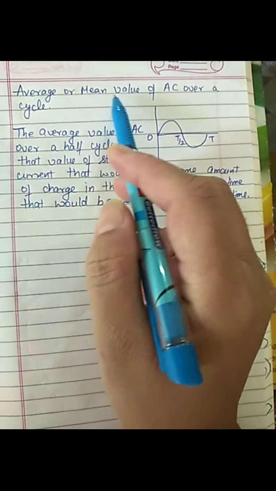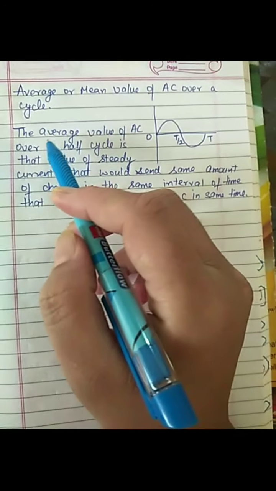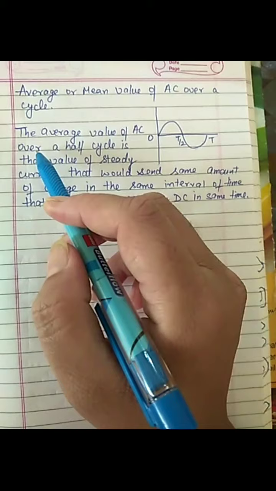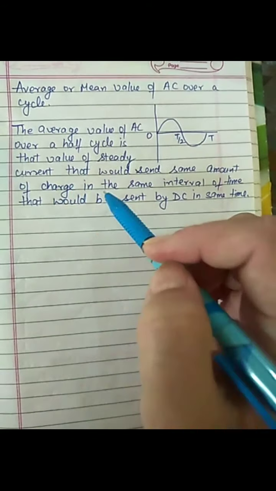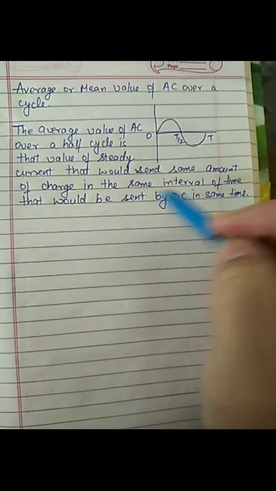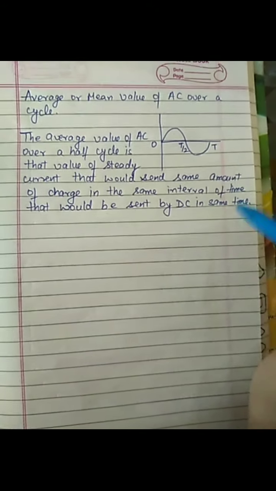So, the average or mean value of AC over a half cycle is defined as that value of steady current that would send the same amount of charge in the same interval of time as would be sent by DC in the same time.